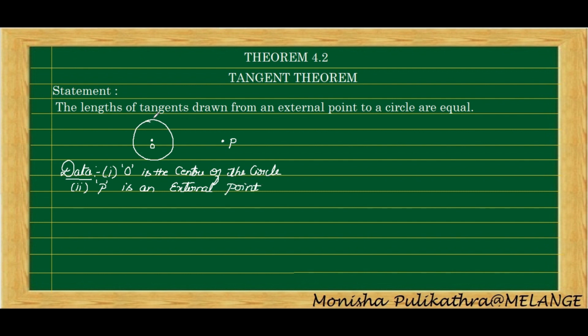Now draw two tangents. Okay, here PQ and PR are the two tangents. Third point is PQ and PR are the two tangents.